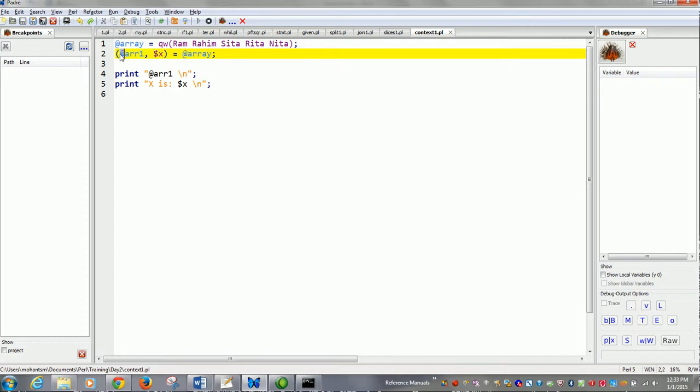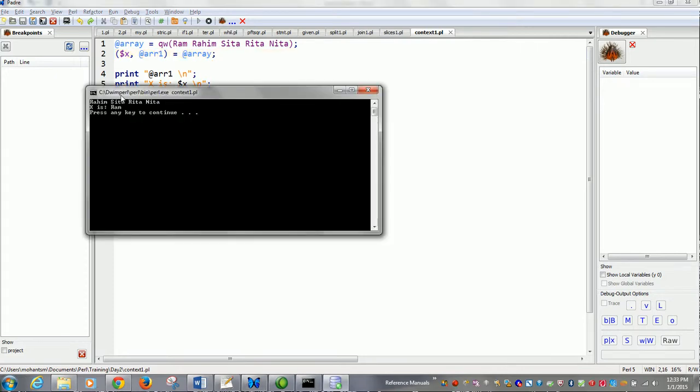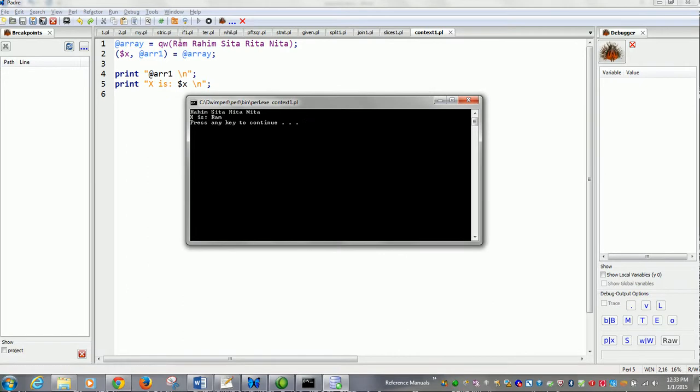What happens if you do it the other way around? It is evaluated from left to right. So $x gets the first value of the array and the remaining values are given to @arr1. Right? Let's check it out. Okay, so here $x has got Ram and @arr1 has got Sita, Rita, Nita, the remaining elements.